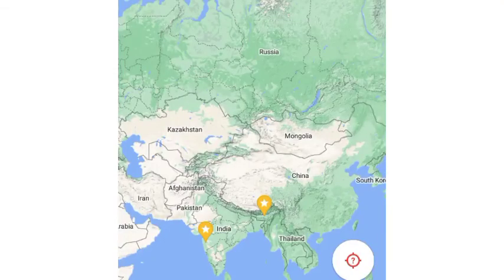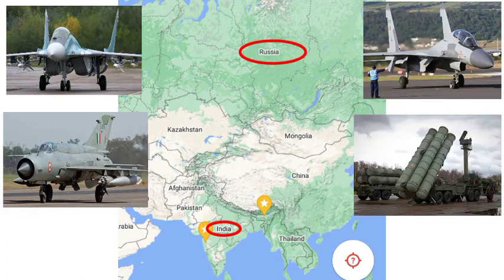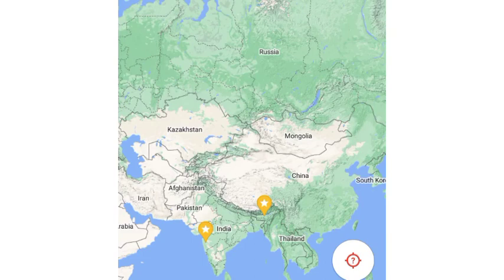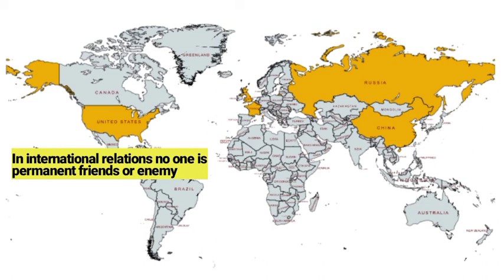It is pertinent to mention that the maximum of the defense hardware used by the Indian armed forces is from Russia. However, in the current geopolitics, India's relation with the West has improved a lot. We must also not forget that now the USA, UK, France, and Russia support India's permanent membership in the UN Security Council. That's why it is very difficult to understand international relations. In international relations, no one is a permanent friend or enemy, only national interest matters.